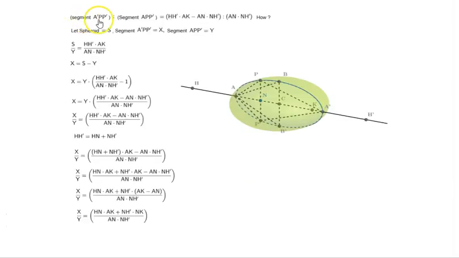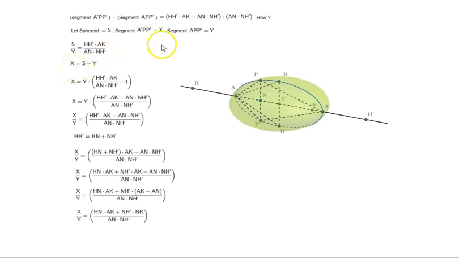So here, see here, this is what we had. Segment A prime PP prime is to segment APP prime is equal to HH prime times AK minus AN times NH prime is to AN times NH prime. Now, how did we arrive at this? Let spheroid equal S, segment A prime PP prime be X and segment APP prime be Y. So ratios I'm writing in this form. Spheroid is to segment APP prime is equal to HH prime times AK is to AN times NH prime.